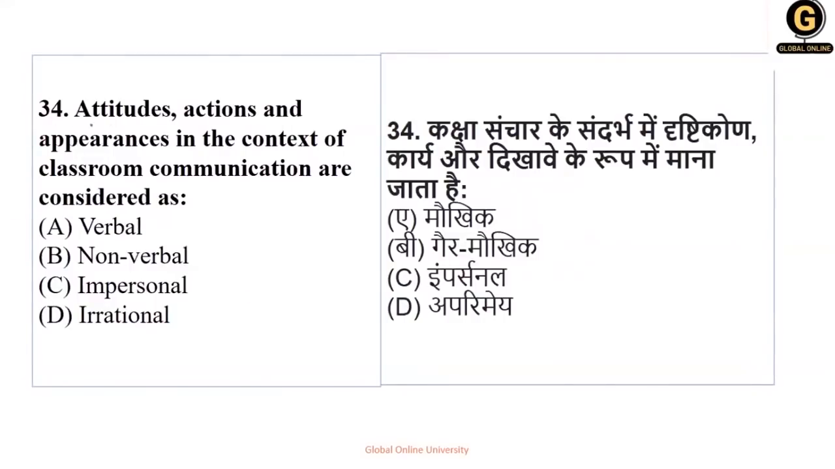Moving ahead. Attitudes, actions, and appearance in the context of classroom communication. Now see, attitudes, actions, and appearance. Here they have given a very clear question. What can it be? Verbal, non-verbal, impersonal, irrational. Impersonal, irrational will not be there. Okay, it's not nearby at all. Attitude, action, appearance is given. Nowhere have they given a verbal indication. So all these are the examples of what? All these are the examples of non-verbal. So your option here is non-verbal communication.